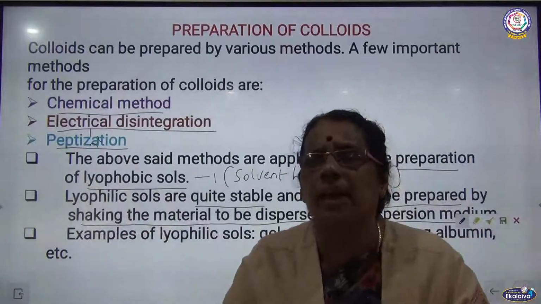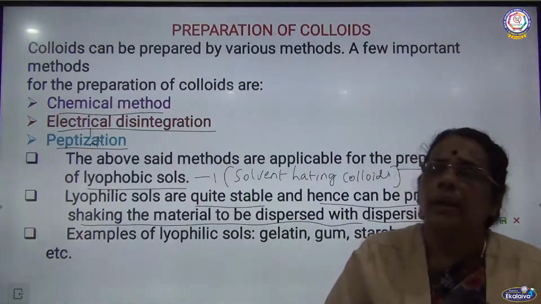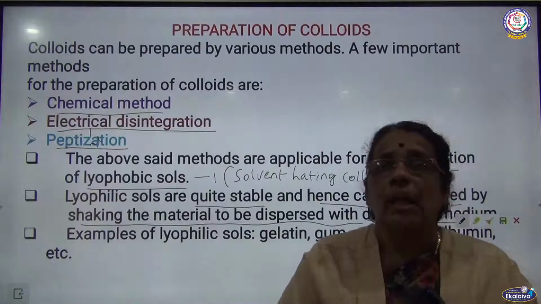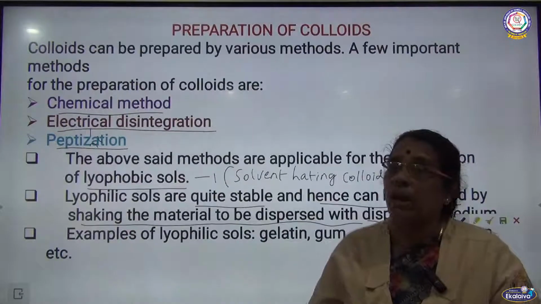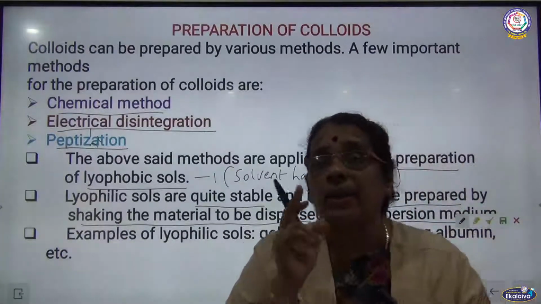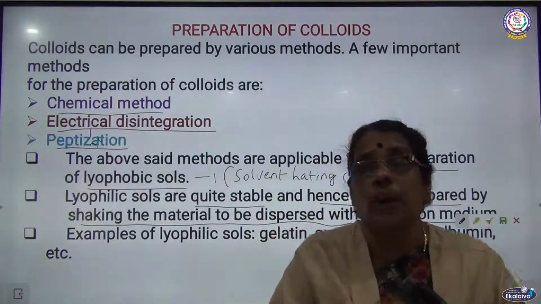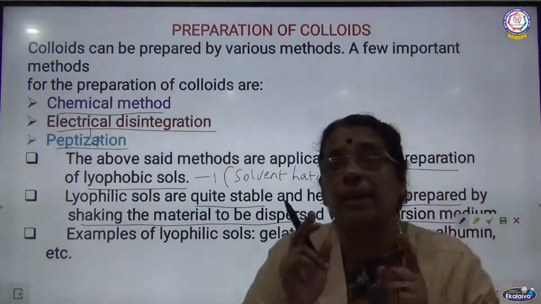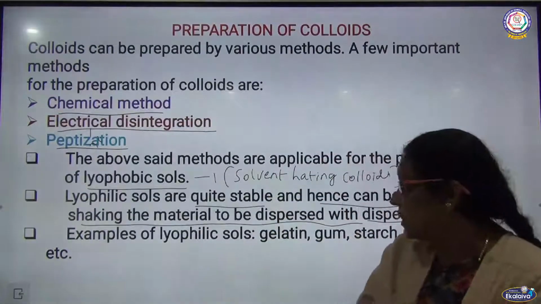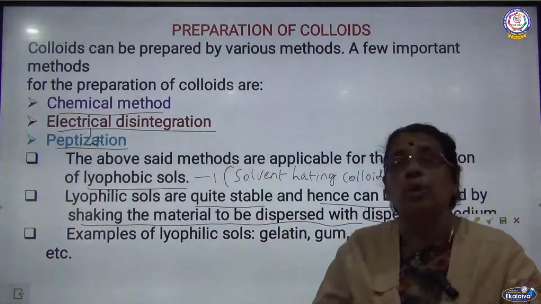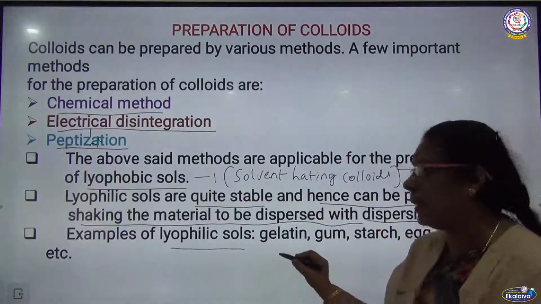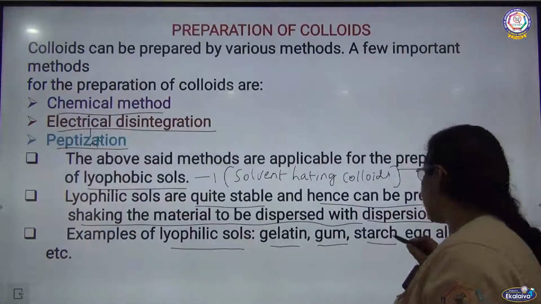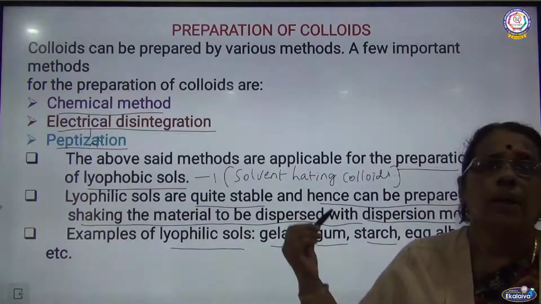Moreover, they are quite stable. When you talk about lyophobic colloids, they dislike the solvent, and in such a case they are found to be unstable. Examples of lyophilic colloids we have already seen: gelatin, gum, starch, etc. All these are examples of lyophilic colloids.